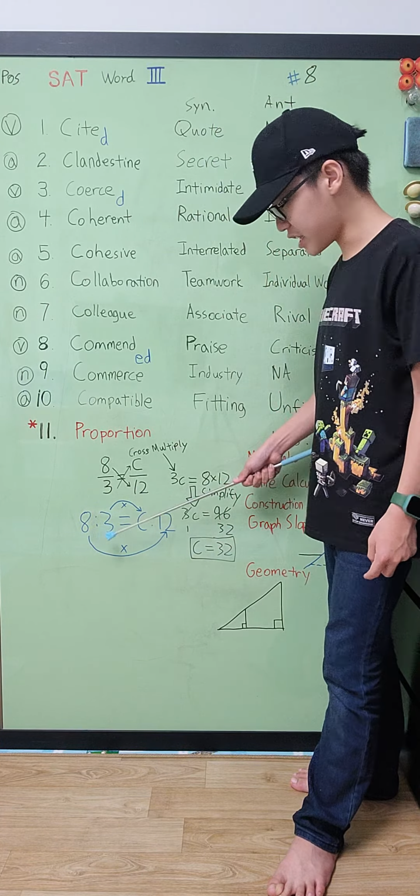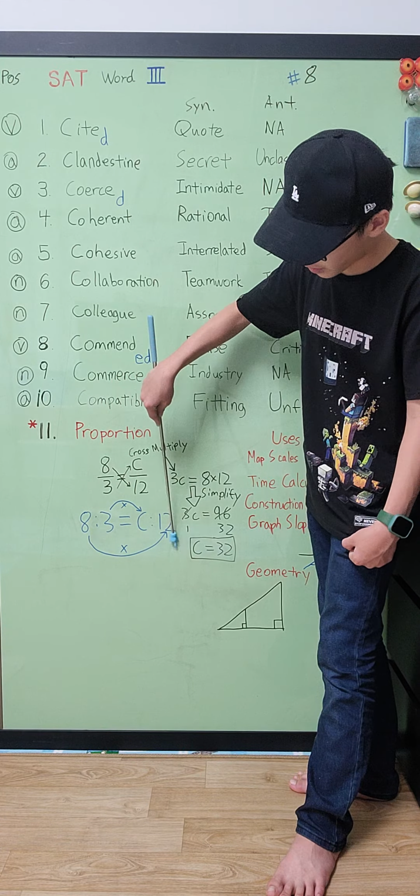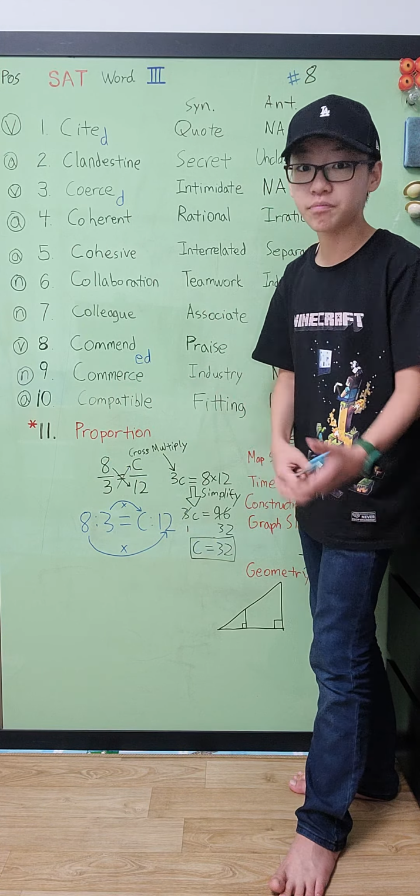You basically multiply the two numbers that are nearest to each other, and then the two numbers that are farthest from each other. The two numbers nearest to the equal sign, and the two numbers farthest away from the equal sign. And from there, you can just create an equation like 3C equals 8 times 12, which is 3C equals 96, and you get C equals 32.